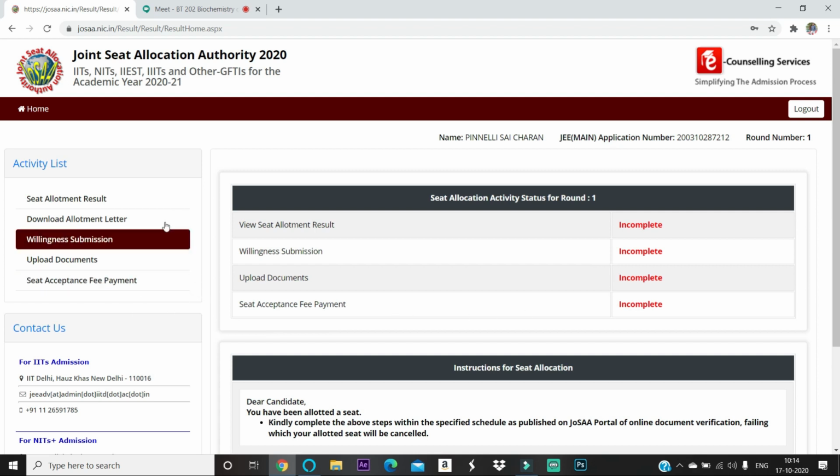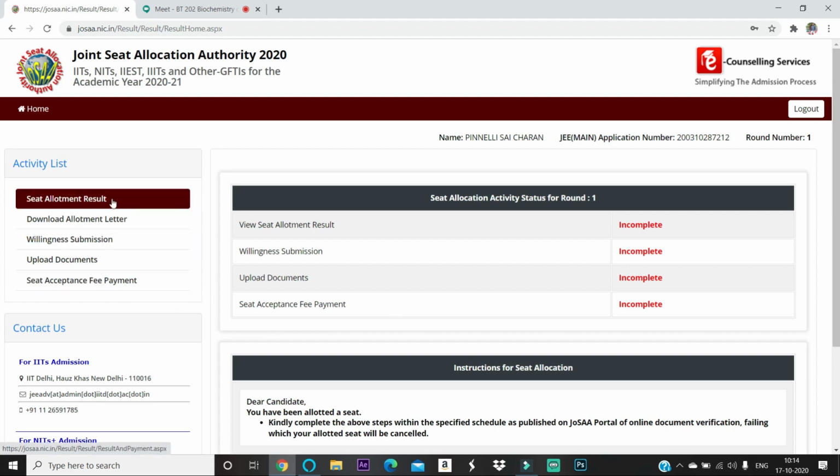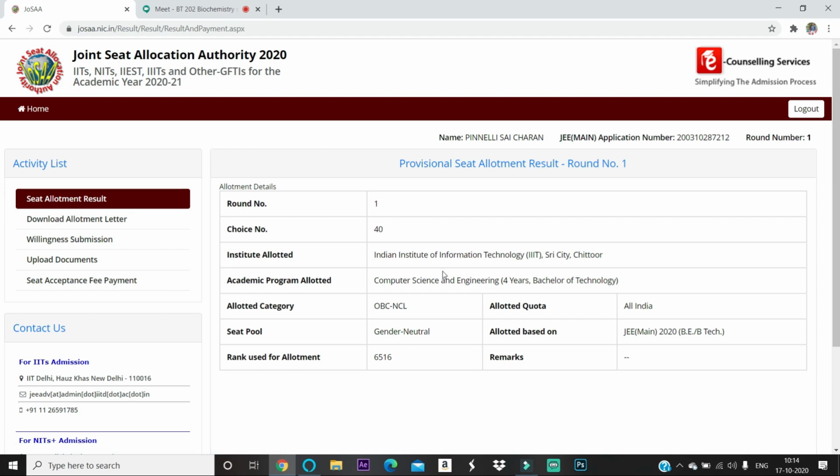You can see here, seat allotment result, on the left. If you press this, this is one of my friend's account. You can see round one allotment is in choice number 40, and the institute allotted is IIIT Chittoor, and the program is computer science.